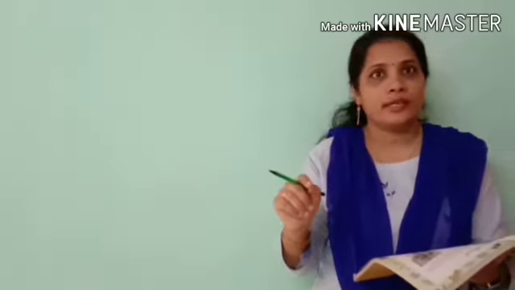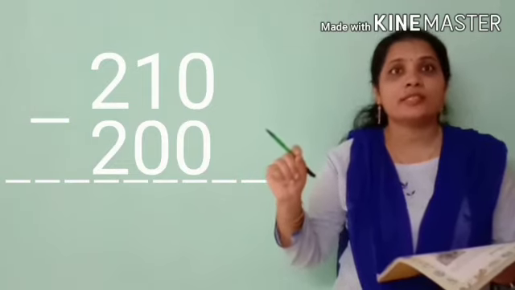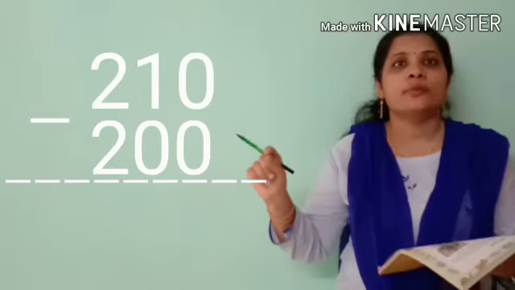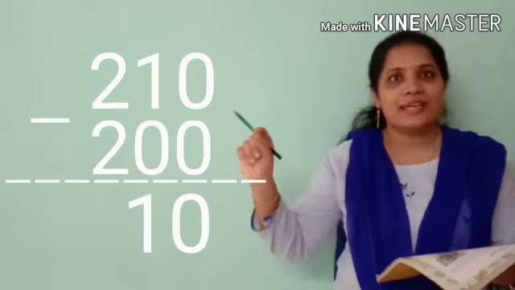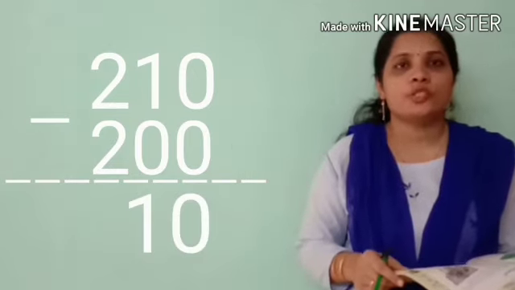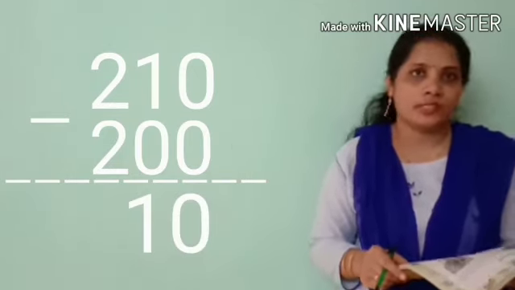Will there be any children left without seats? Yes, there will be children left. How many? The total number of students is 210. How many students can sit in the buses? 200. 210 minus 200 will be 10 left over. So 10 students will not get a seat.